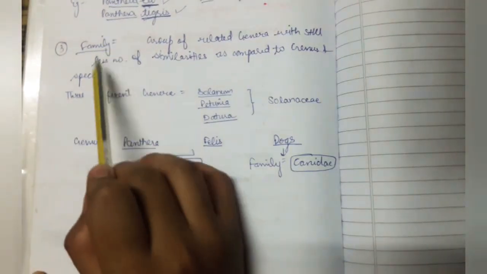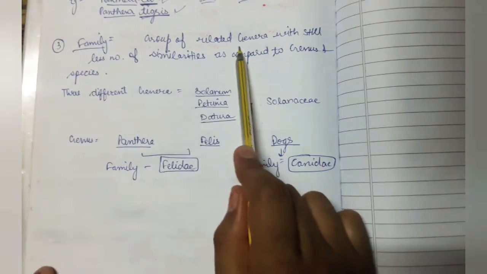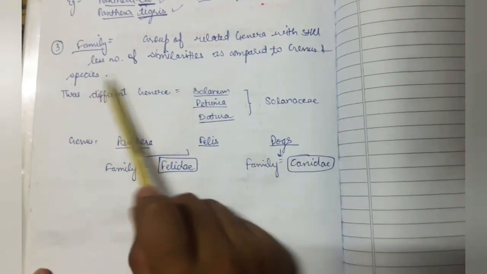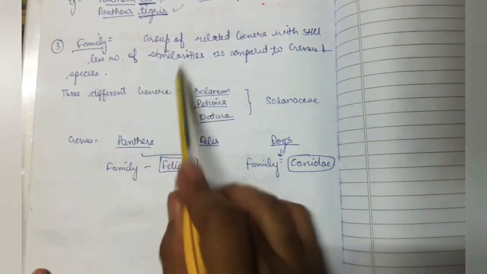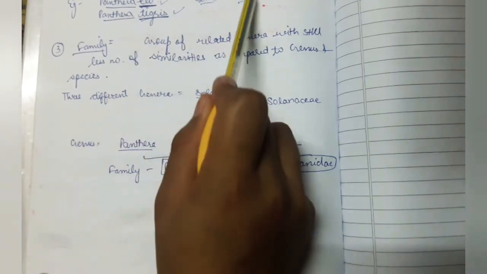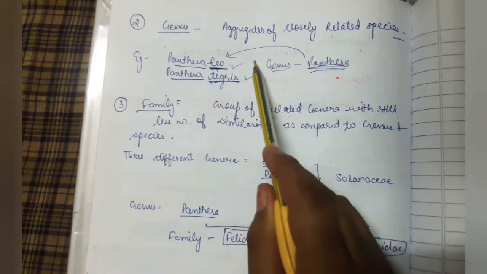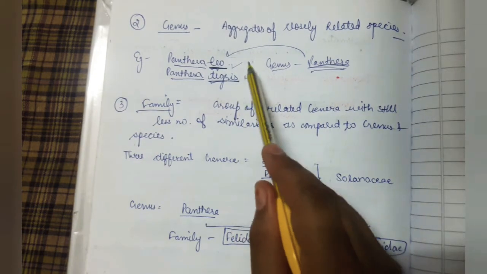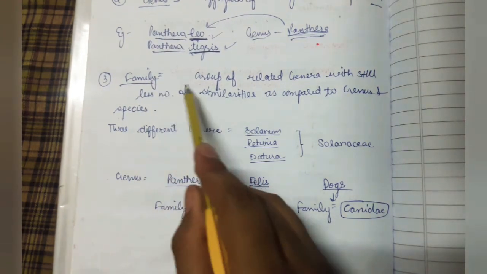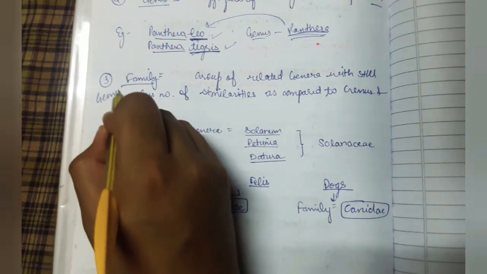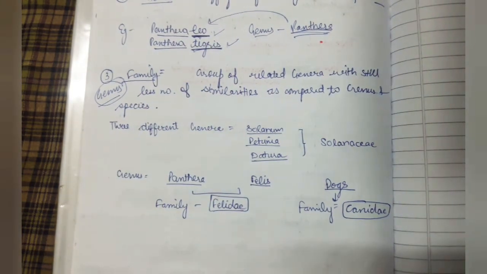Next category is family, that comprises different genera. Family is a group of different related genera with still fewer similarities as compared to genus and species. What this line means is that the genus Panthera includes the species leo and tigris, and lion and tiger have more similarities, but the family has different genera, so these genera have fewer similarities with one another.